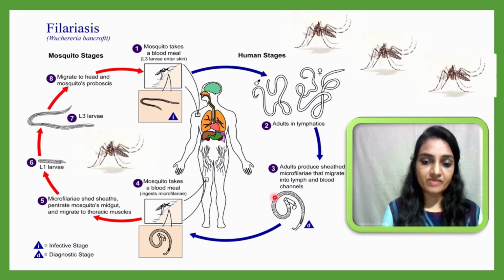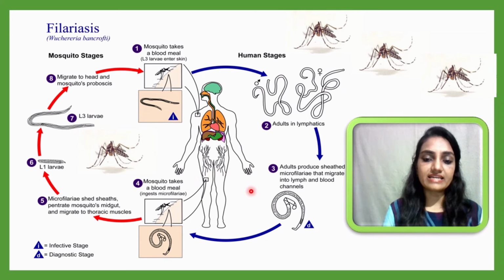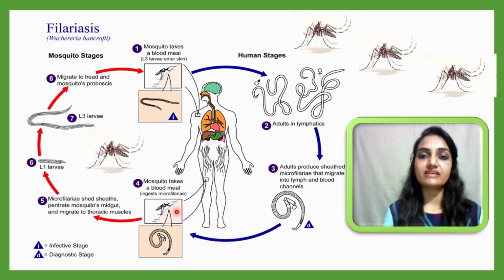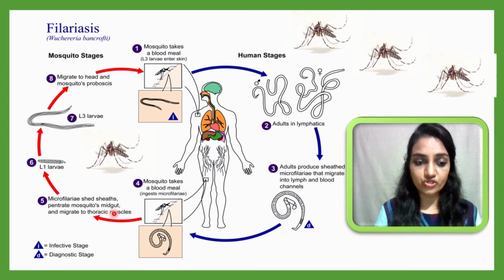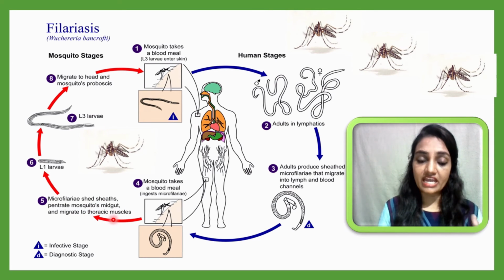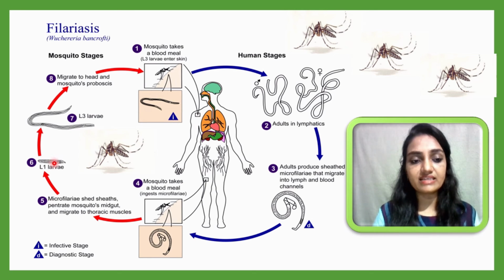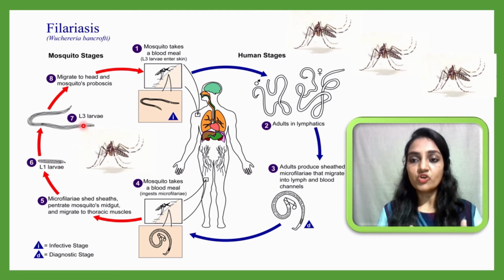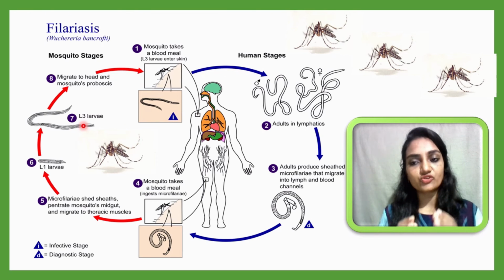At that time, if a Culex fatigans mosquito bites this person, means sucks blood from this person, these microfilariae will enter the gut of the mosquito. After entry into the mosquito gut, they will remove the sheath surrounding them, enter the midgut of the mosquito and migrate to the thoracic muscle. After that, they will develop into L1 larva, and finally this L1 larva will develop into L3 larva. After developing into L3 larva, these will migrate to the mosquito's proboscis.